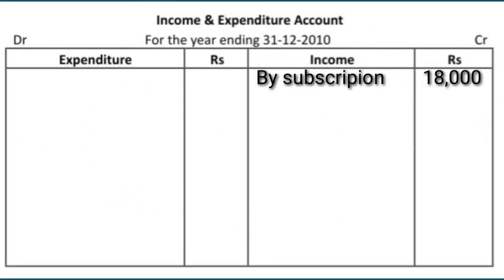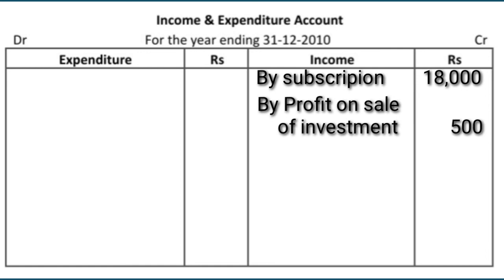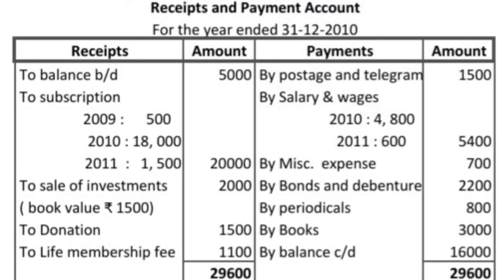We can write here, by profit on sale of investment rupees 500. We received rupees 2000 from this sale, but income or profit is only 500. So we will record here only the profit, right?